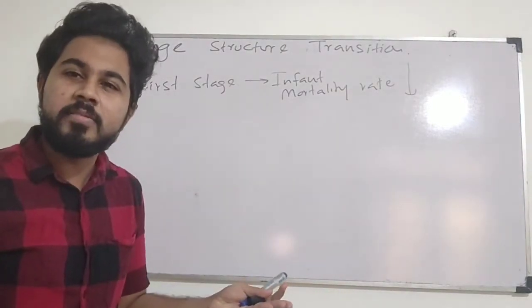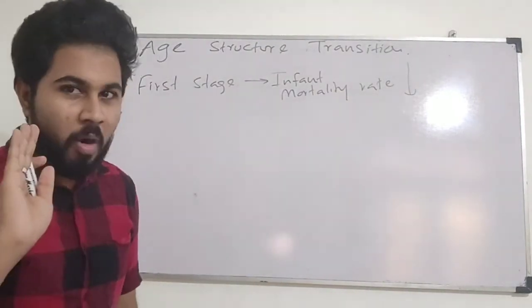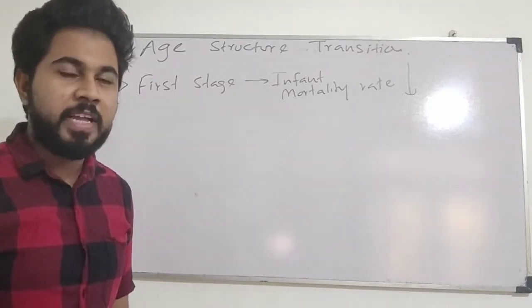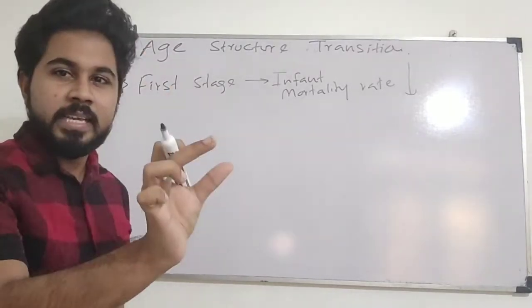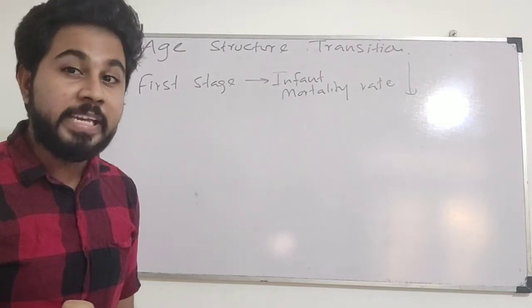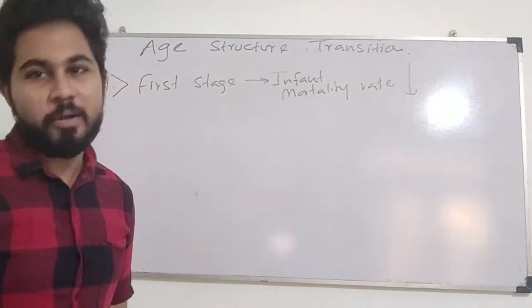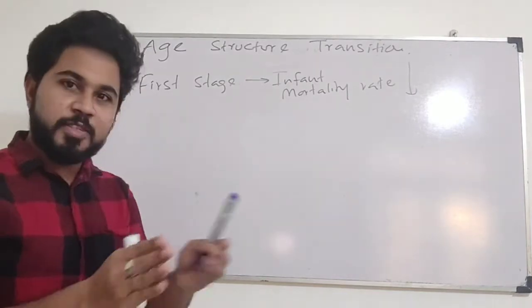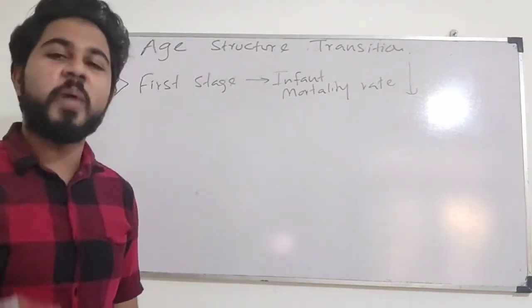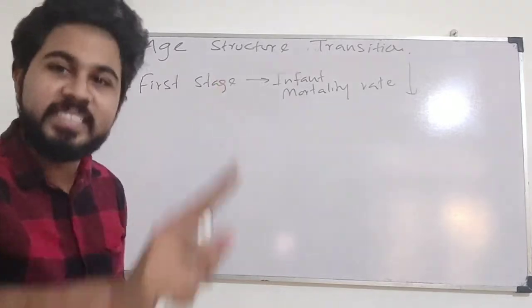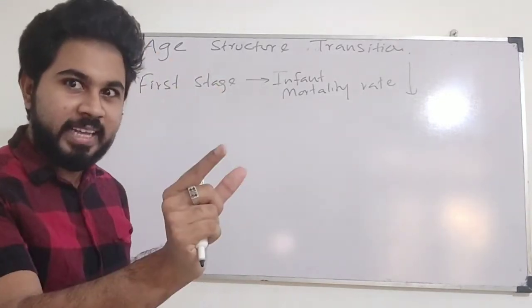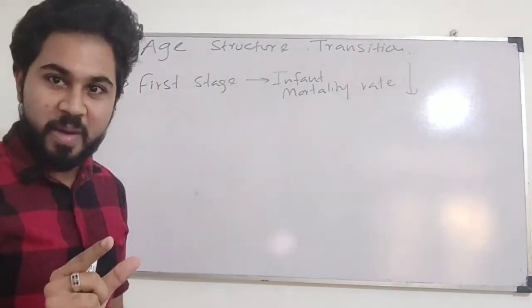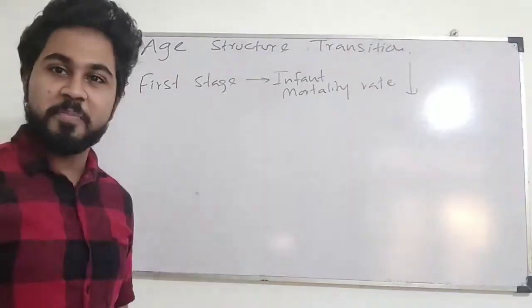Infant mortality rate: we have already calculated mortality rate lastly. How did we calculate mortality rate? Deaths divided by mid-year population multiplied by 1000. If you want to calculate infant mortality rate, that is a specific part of mortality rate. So what should you do? Don't take just deaths, take infant deaths. Infant deaths divided by mid-year population multiplied by 1000.